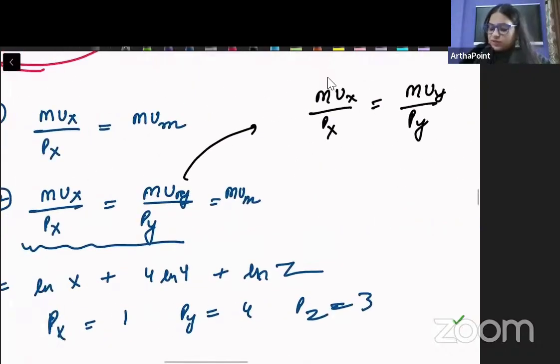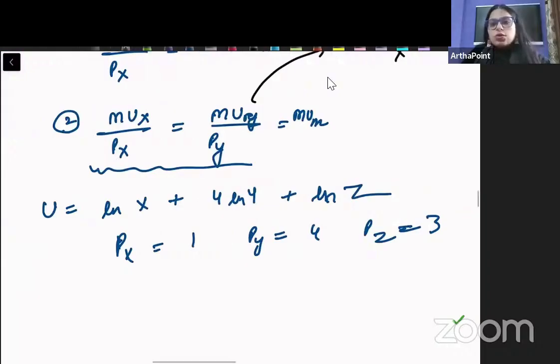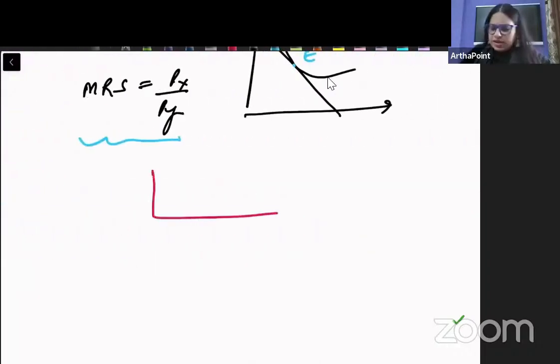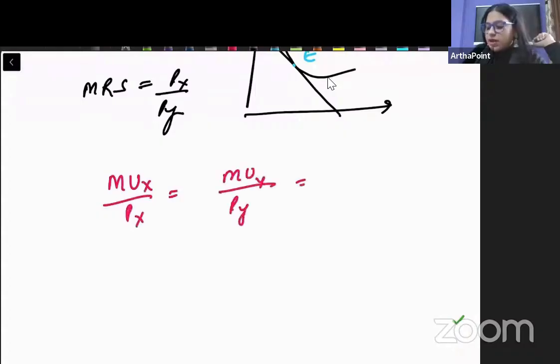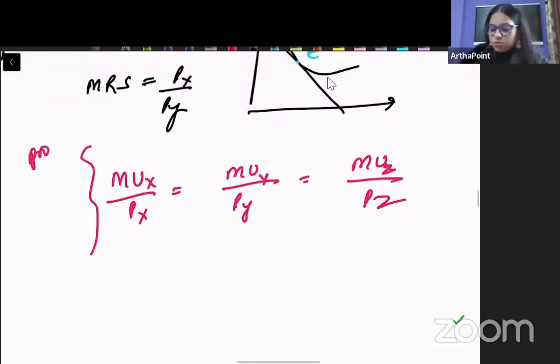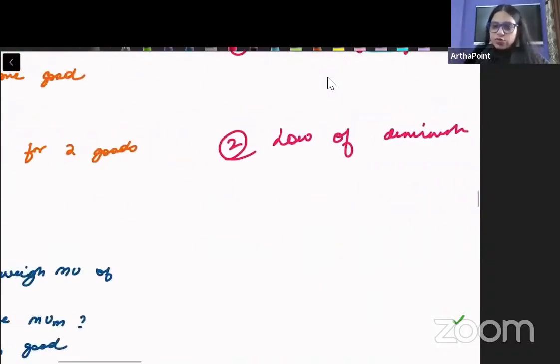अब अगर 3 goods हैं, if I have 3 goods involved, so in that case I will have some 3D diagram, right? There are good X, Y and Z. So you don't have to start imagining कि अब 3D diagram में क्या होगा, but you can just still follow the same rule. You can still go ahead and say that MUX by PX must be equal to MUY by PY must be equal to MUZ by PZ. So it's something which is applicable to multiple goods, right? Goods will not impact my solution. You have to remember that. इसी पे there is a problem question and you must go ahead and solve that question.